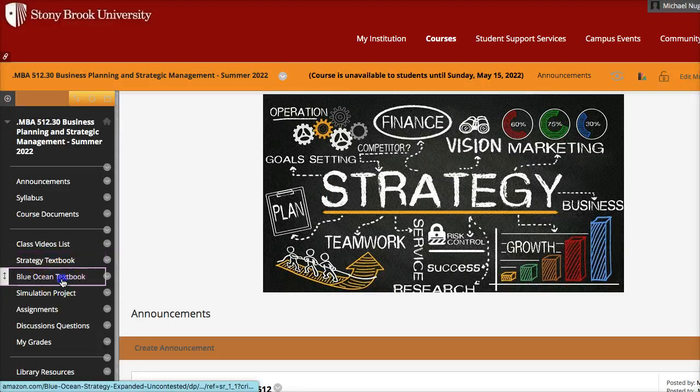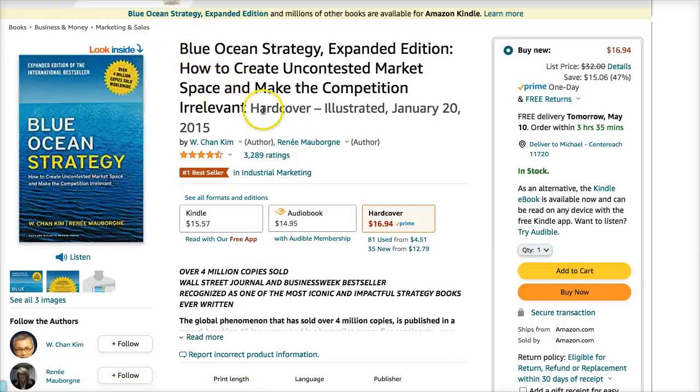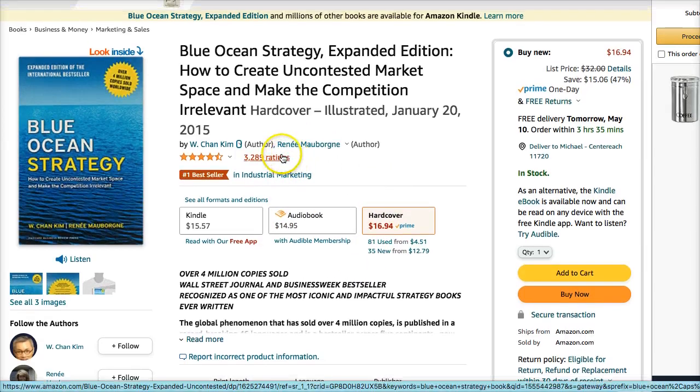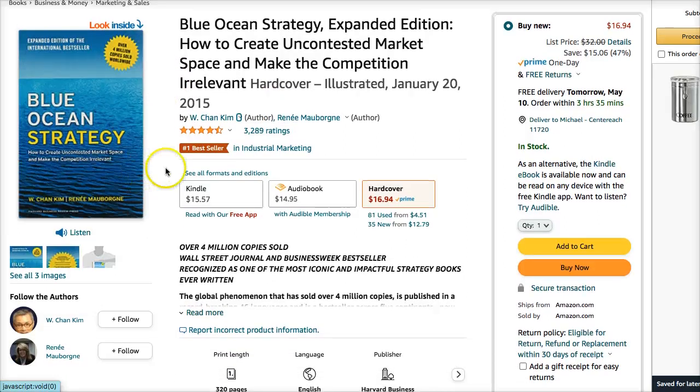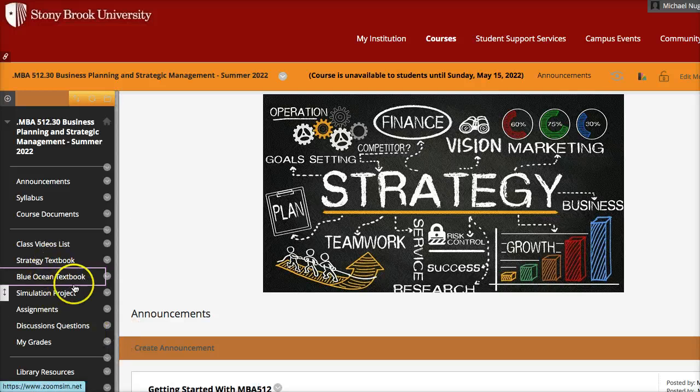We also have the Blue Ocean textbook, which you can get through Amazon. Just about any bookstore will have this book. It's an international bestseller, a New York Times best-selling book. You can get a Kindle version, you can get an audio book from Audible, or you can get a hardcover, and look at that, it's only $16 here. So pretty inexpensive. And if there's a more recent edition, you want to get that, that's fine too. They don't really change much with this book. Okay, so those are the 2 textbooks to get.